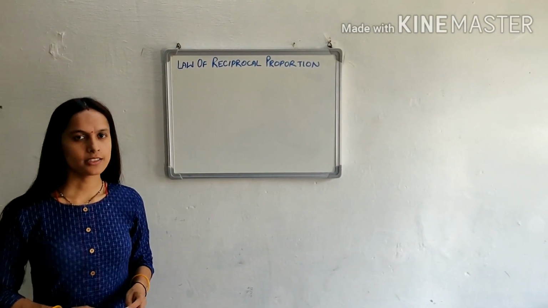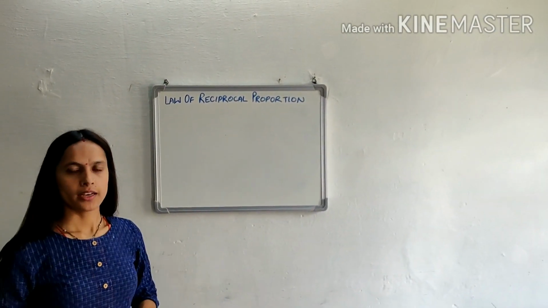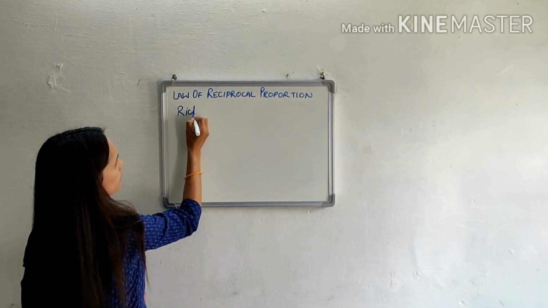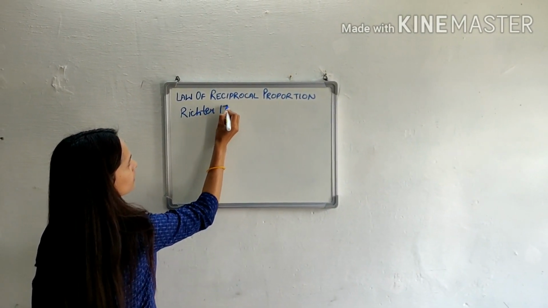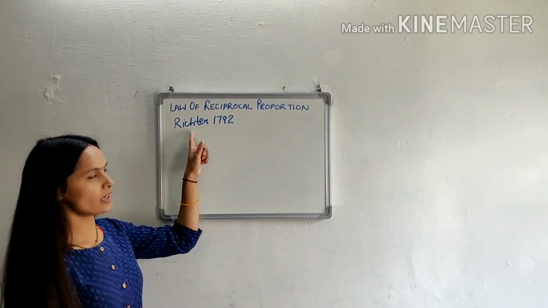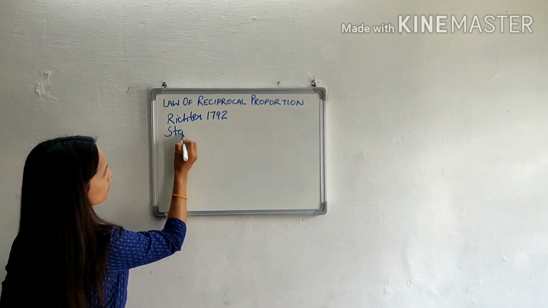The next law is law of reciprocal proportion. Now, who postulated this law? This law was postulated by Richter in 1792. This law was postulated by Richter in 1792. Now, the statement of this law.